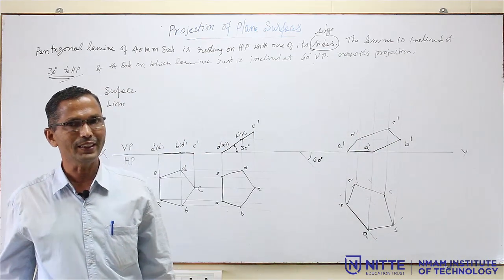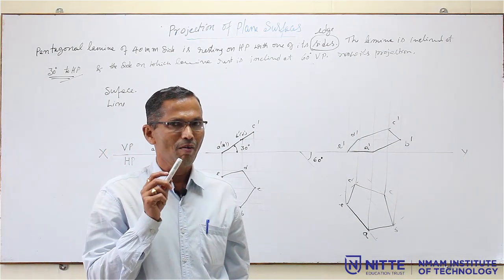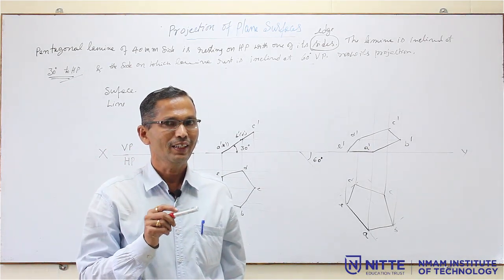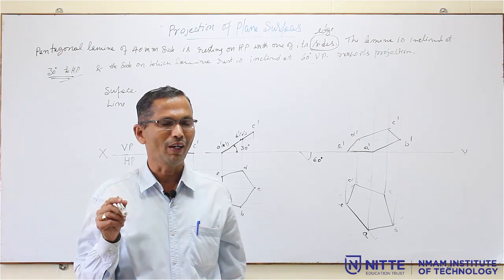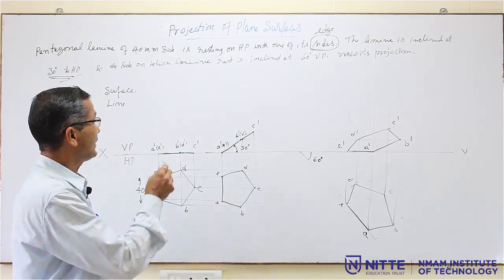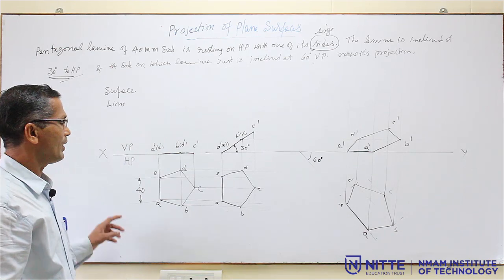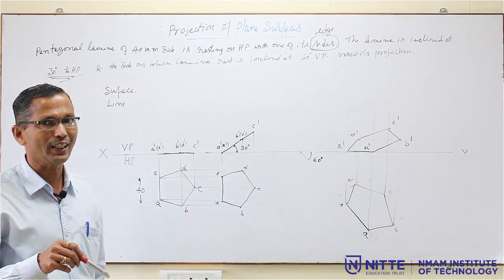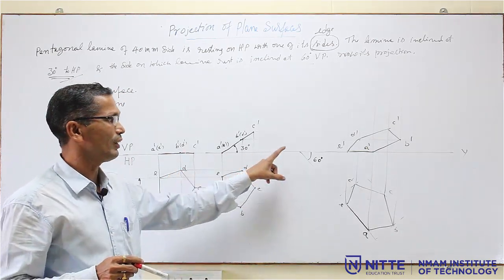So you practice this, practice drawing the pentagon, then the hexagon, square, rectangle, triangle. All these polygons you have to practice in the notebook, and practice this problem. This is one example, it is not from the question bank, one example so that you can understand the concept. From the next class we will solve the problems from the question bank only. You have to practice it in the notebook.